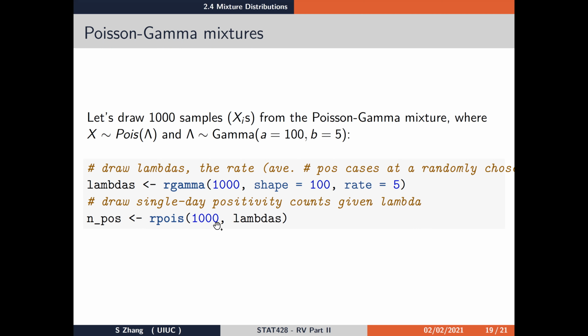And for each of these samples, the rate parameter is in the lambdas vector we drew in step 1. And the resulting vector, which is also length 1000, will be the draw of the number of positive case counts of the 1000 random universities in the US.